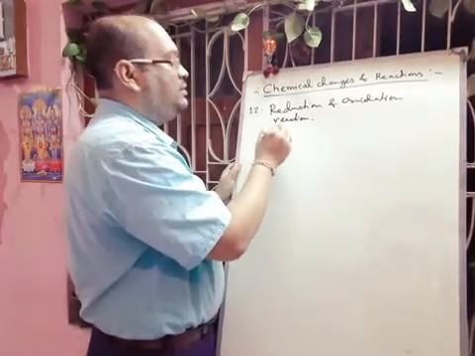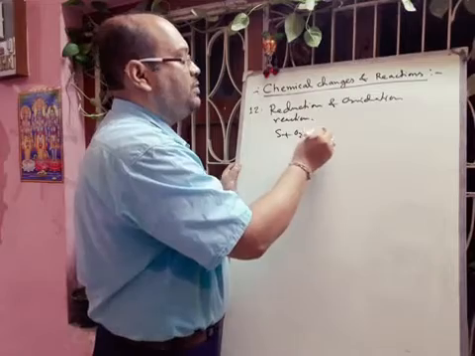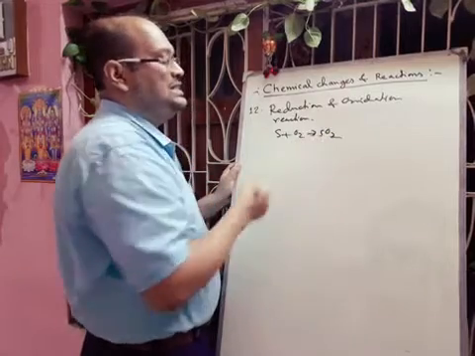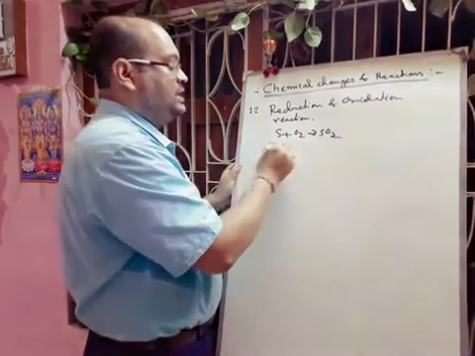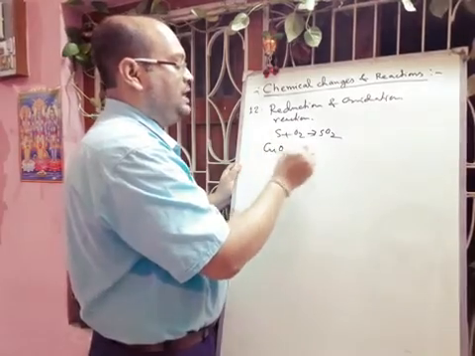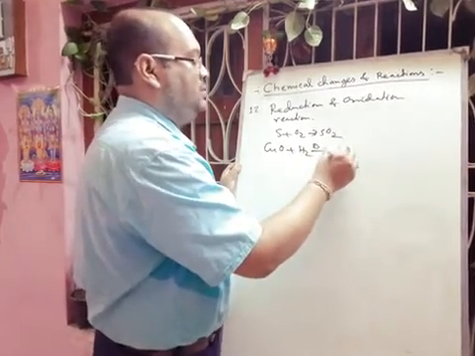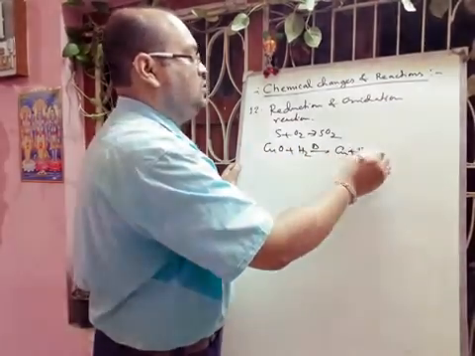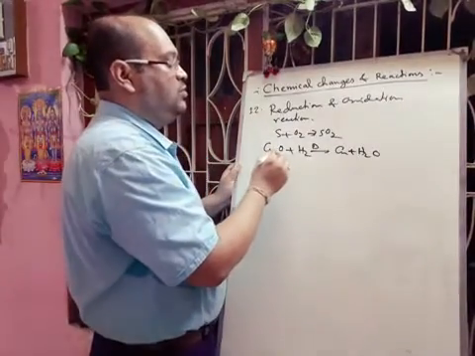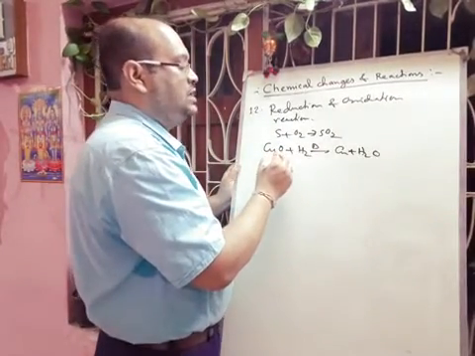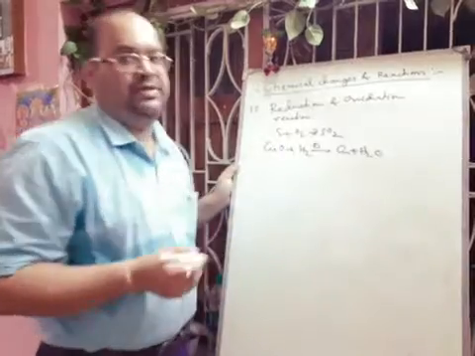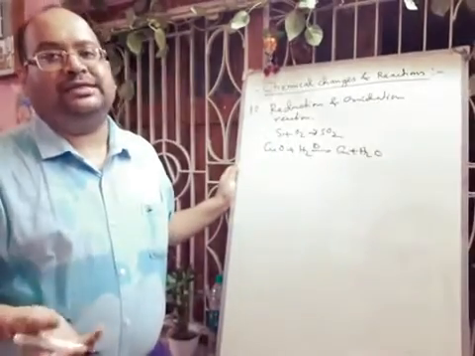You can think about that sulfur is reacting with oxygen forming sulfur dioxide. So this is oxidation reaction. But if you take CuO plus hydrogen and apply heat, then there will be formation of Cu plus H2O. So here CuO is releasing that oxygen. So this is a reduction type of reaction.